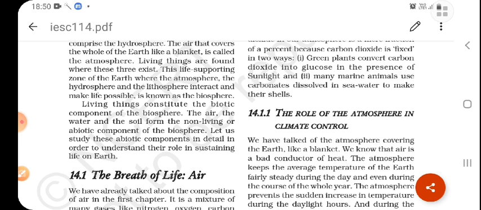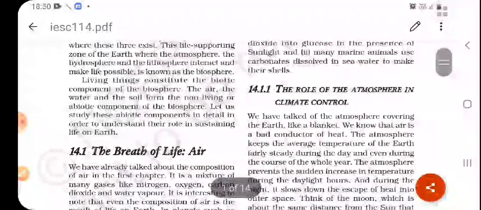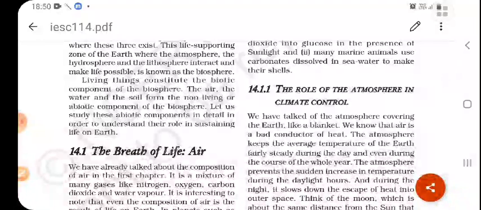Biotic components are those which contain all living things. All living plants and animals come in the biotic component. And the abiotic components are the natural resources, substances that occur in nature and can be used for economic gain. We know about plants and animals from previous chapters, but here we are going to study the abiotic components in detail first.